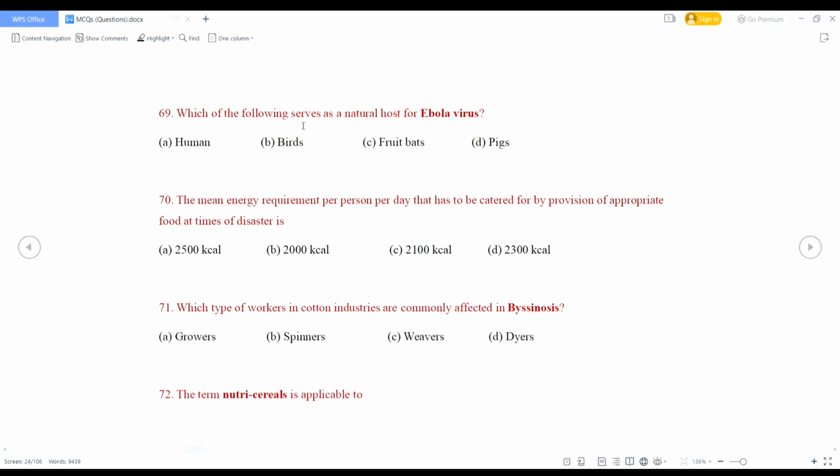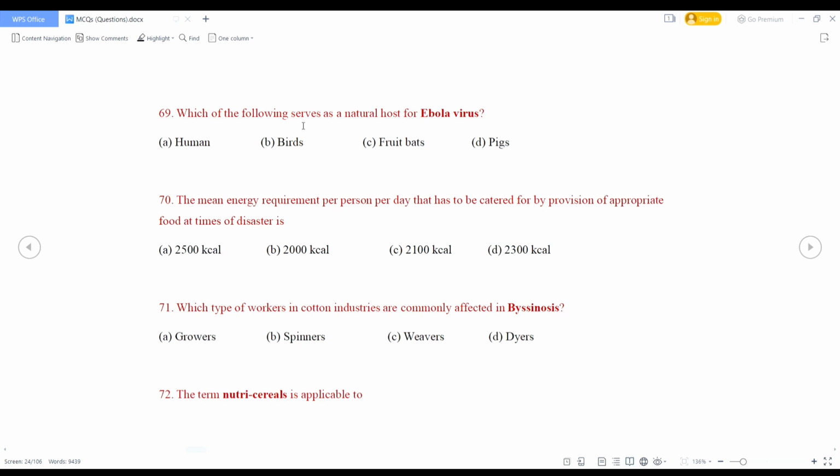Which of the following serves as a natural host for Ebola virus? So what is the right answer? Human, birds, fruit bats, pigs. So right answer is fruit bats.